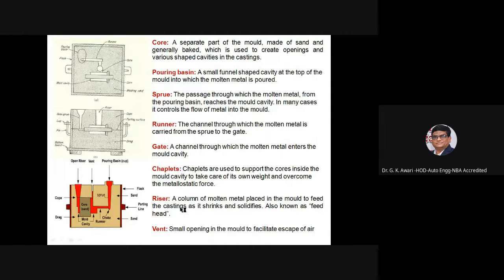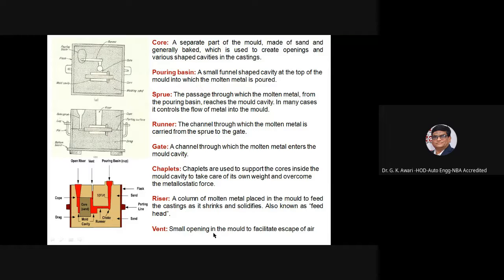Then riser: a column of molten metal placed in the mold to feed the casting as it shrinks and solidifies, because you know that once the molten metal is poured into the mold, it shrinks. So the column of molten metal is placed in the mold to feed the casting as it shrinks and solidifies. It is also known as the riser or the feed head. Then what do you mean by the vent? You can see here on your screen the vent.